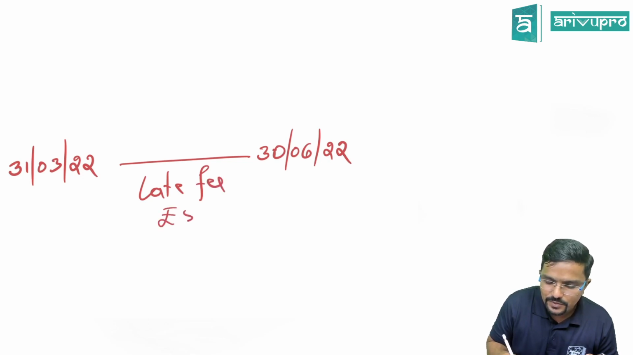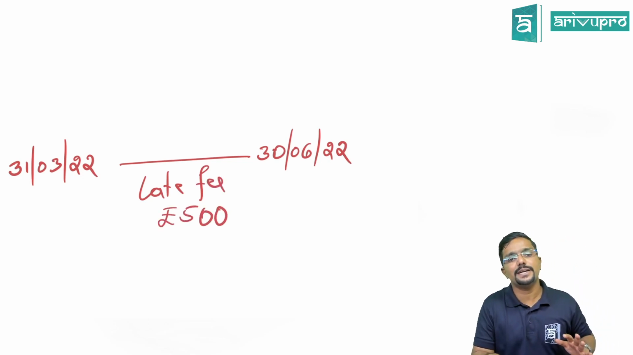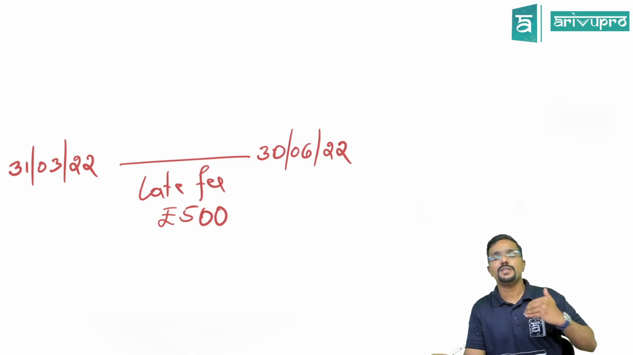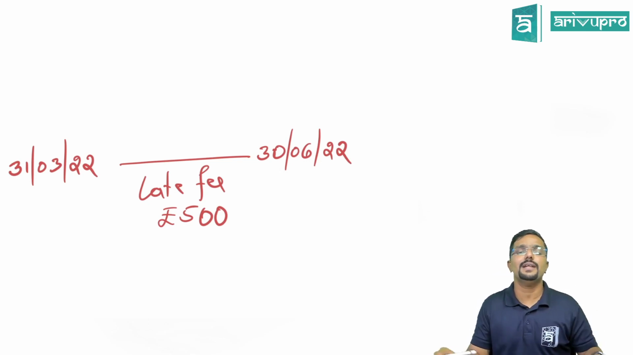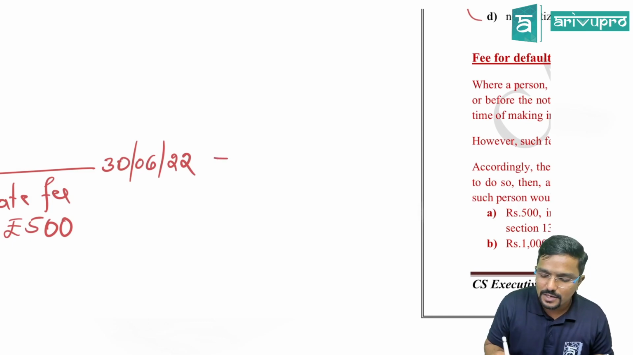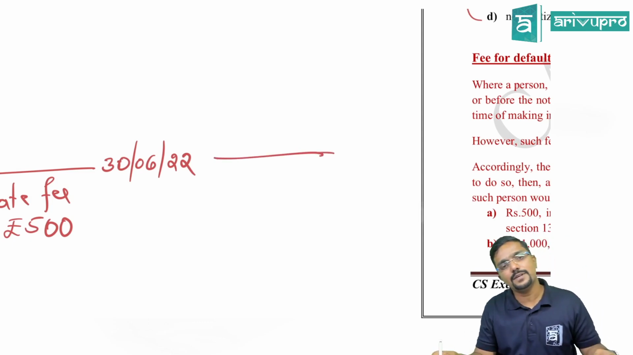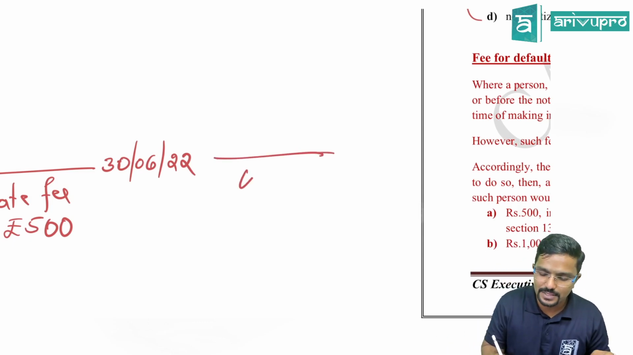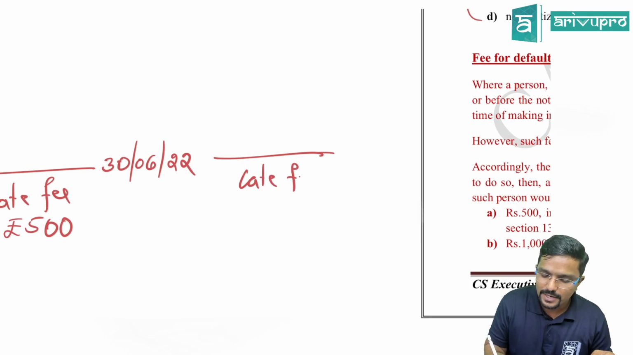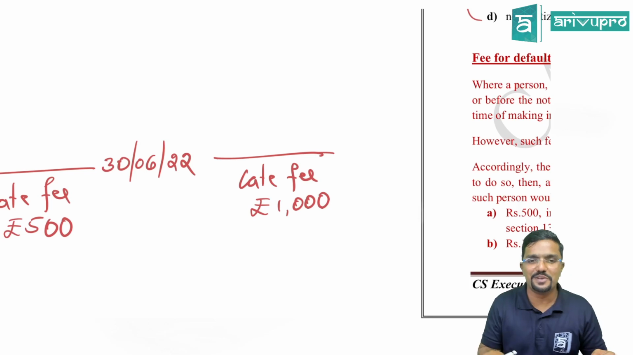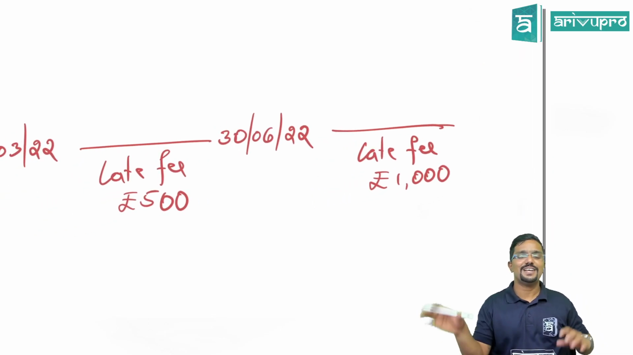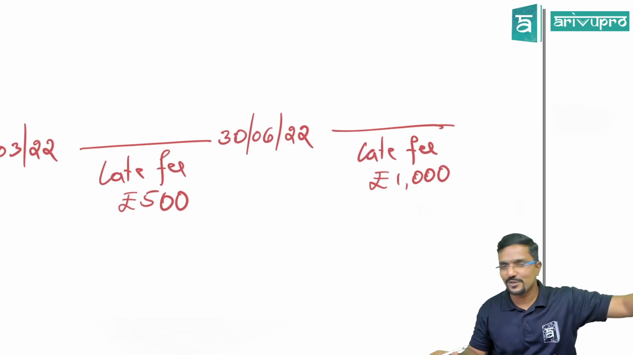Rupees 500. You can link it. You can still link it after 31st March 22 within 30th June, but by paying a late fee. Okay, sir. Now, can I still link it after 30th June also? Yes, but the late fee would be 1000 rupees.